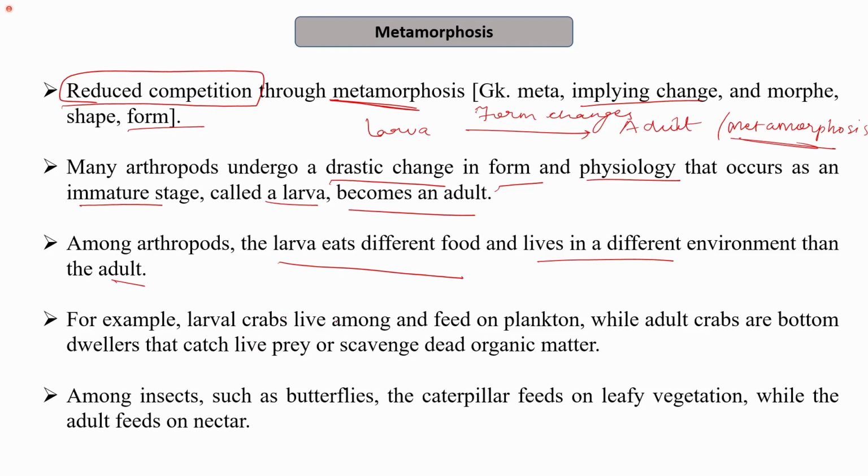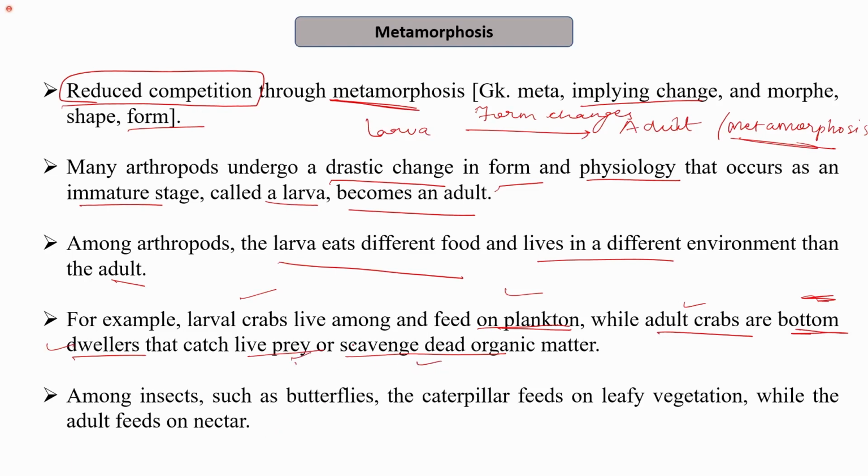For example, the larval crabs are surface dwellers and feed on planktons, the small organisms present in water, while the adult crabs are the bottom dwellers. They live at the bottom of the ocean and they catch live prey or scavenge the dead organic matter. So this is how they reduce the competition.